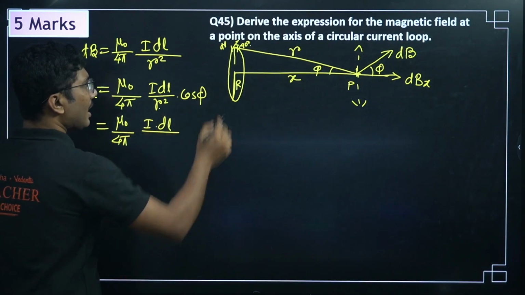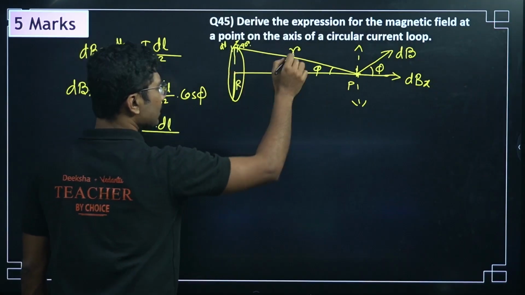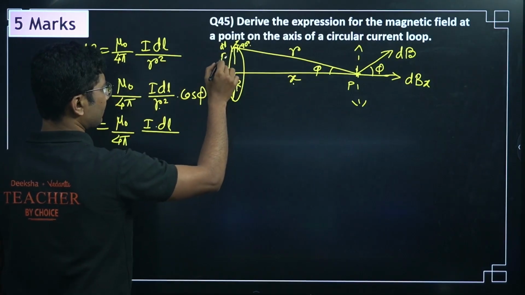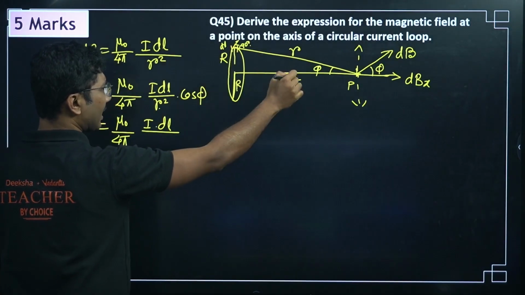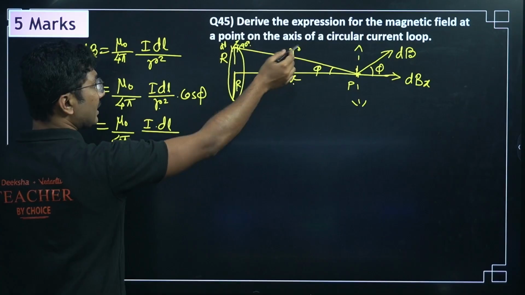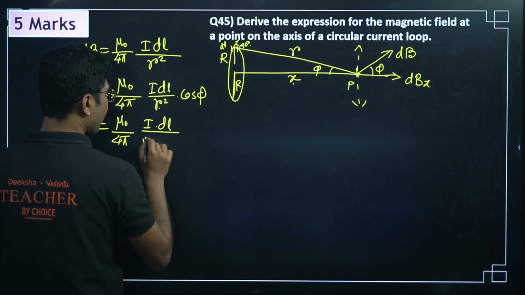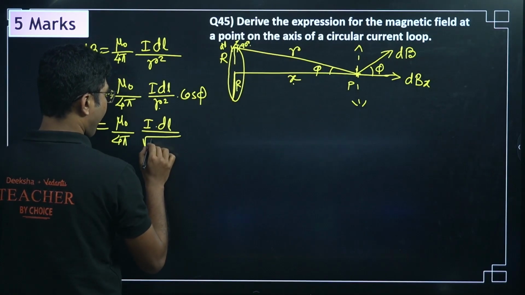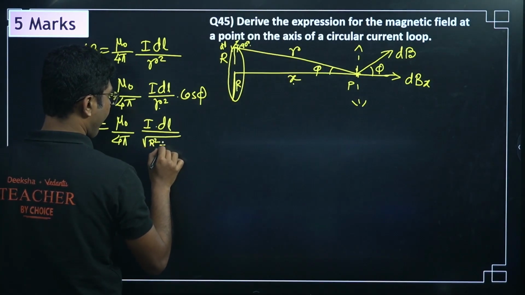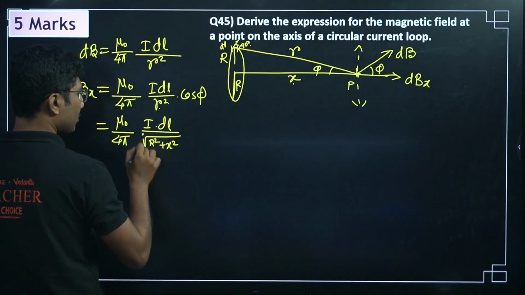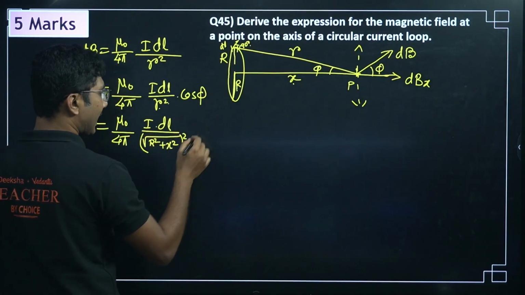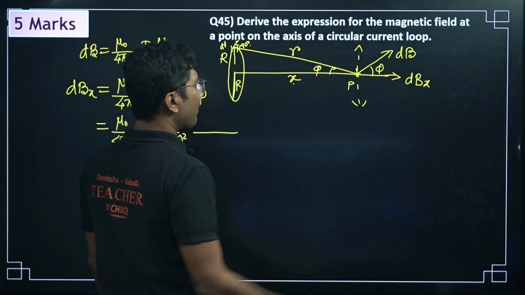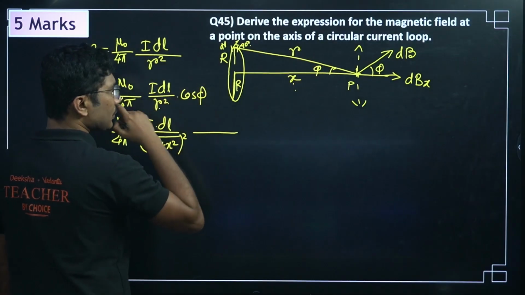Now what is r square? You see this is a right angle triangle, so r square is basically capital R square plus x square. This is the right angle triangle, with perpendicular and base. This is the hypotenuse, so it will be square root of R square plus x square. But there is a square also, so the square root of the square will cancel. We will see that. Now what is cos phi? Cos phi is basically base divided by hypotenuse.